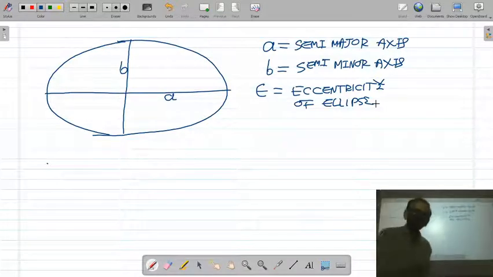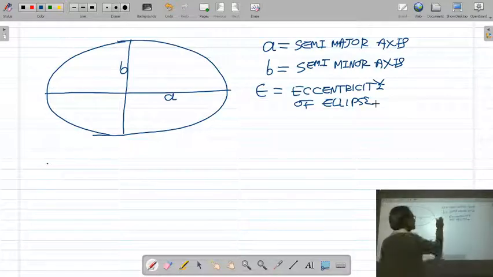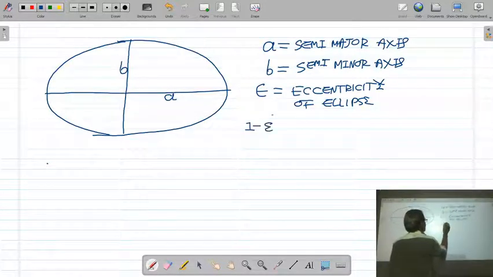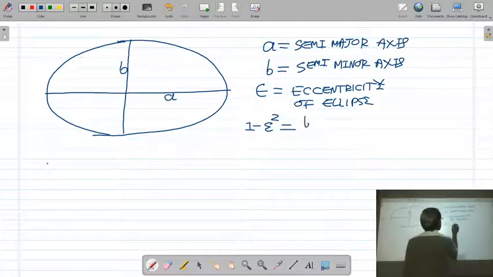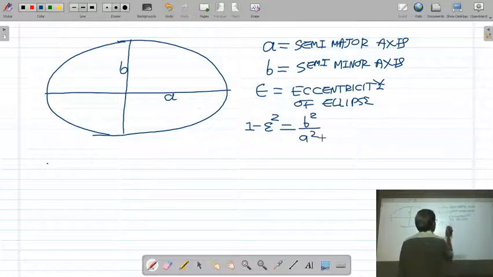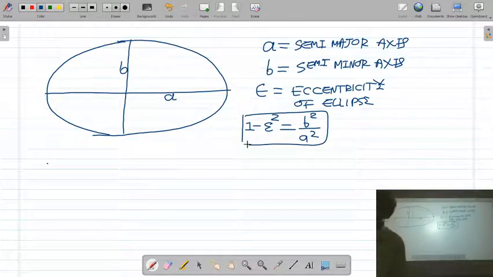The relation between eccentricity epsilon, a and b is given by 1 minus epsilon square is equal to b square upon a square.